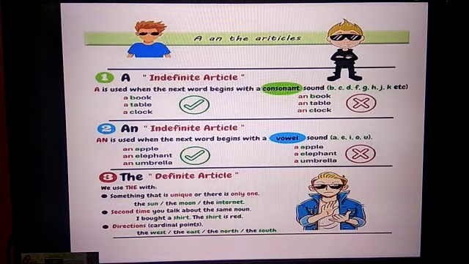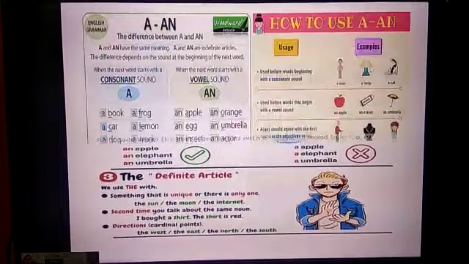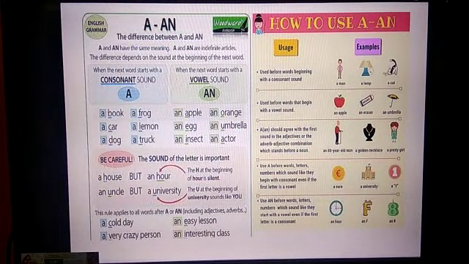And about the definite article, as I have already told you, we use the when it is specified, or with something that is unique or there is only one. The sun, the moon, the internet. And then when you speak about the same noun again: I bought a shirt, the shirt is red. So first you say a shirt, and then again when it is specified you say the shirt. Then for the directions: the west, the east, the north, the south. Again a few examples are given there.